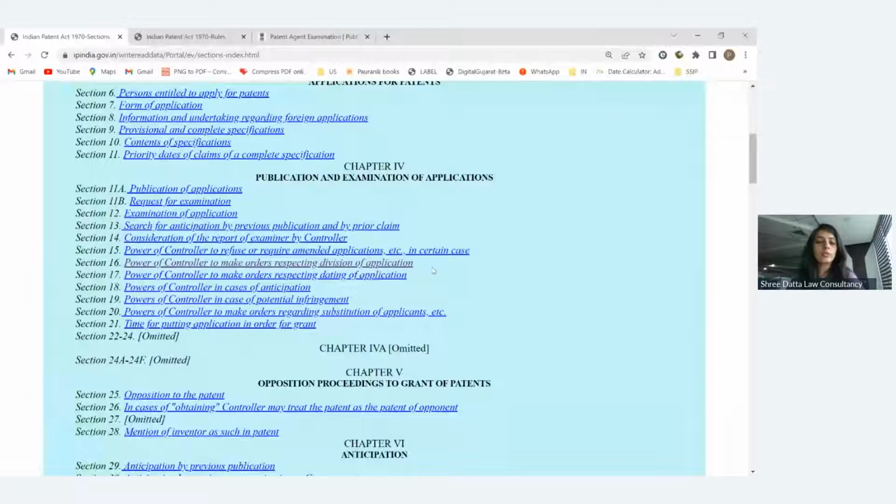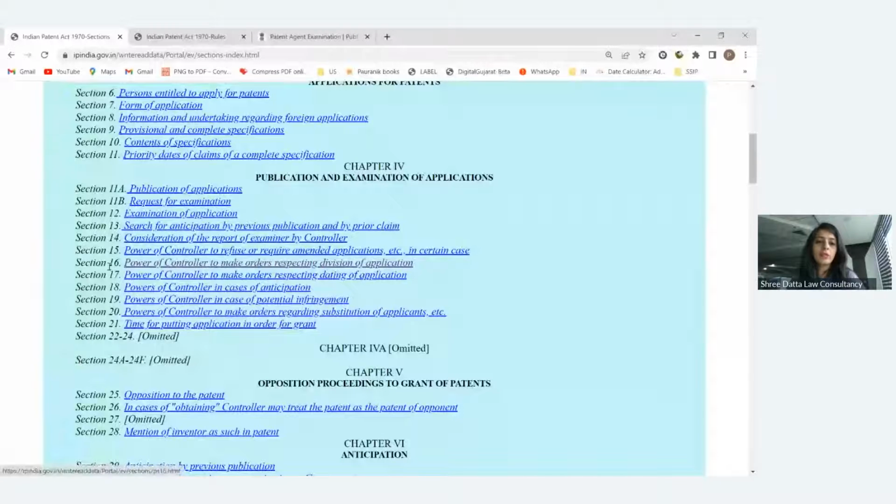If you combine both in the same application, it loses the criterion of unity of invention. So the controller will tell us that in the patent you have applied for, two inventions are there, and you have to divide them into two different patent applications. That is known as division of the patent application, another type of patent application: the divisional patent application.